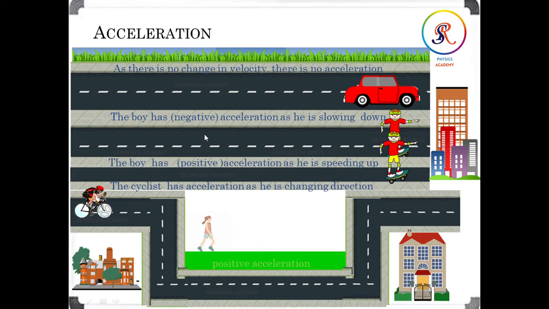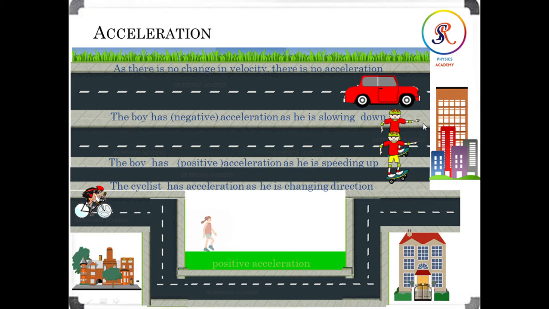In these two cases, first we will discuss what is positive acceleration and what is negative acceleration. Positive acceleration means an increase in velocity with time. And what is negative acceleration? It means the speed reduces, slowing down with time. So when velocity increases with time, we say it is positive acceleration, and when speed reduces with time, we say it is negative acceleration.